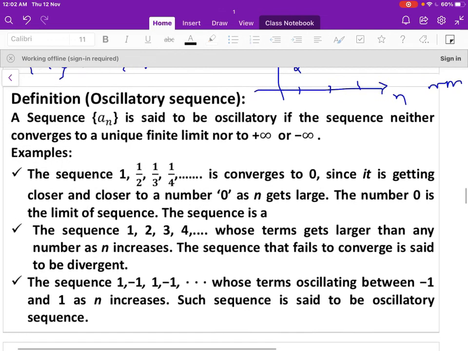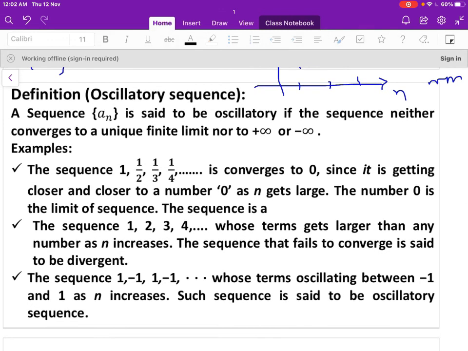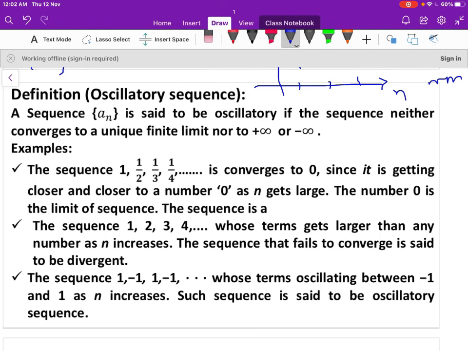Now let us move to the definition of the oscillatory sequence. A sequence a_n is said to be oscillatory if the sequence neither converges to a unique finite limit nor to plus infinity or minus infinity. It means that if the sequence is oscillatory, it oscillates between the finite limit points minus L to plus L, or it diverges to what? Plus infinity and minus infinity. It oscillates between plus infinity and minus infinity.